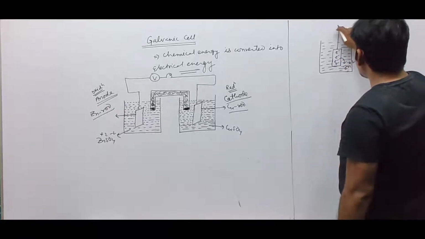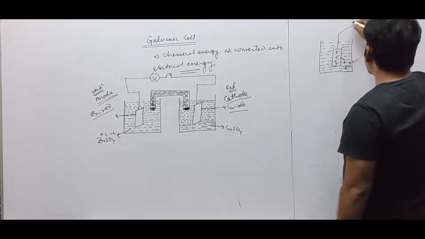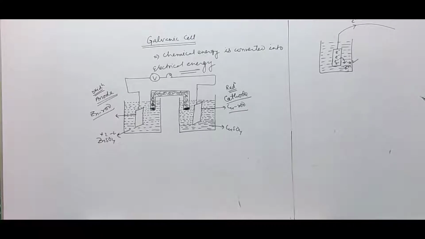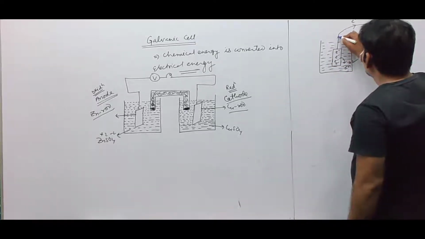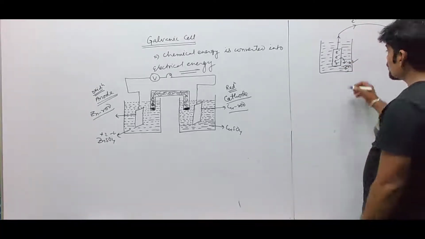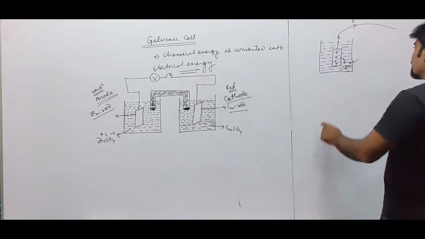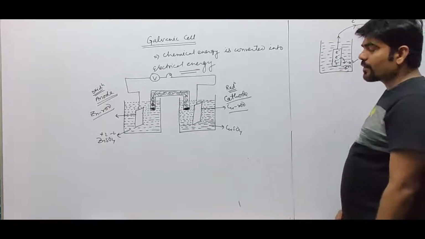This electron will be transported through the external circuit like this, which is connected to the other, oppositely charged electrode. So the electron migrates through the external wire. This rod is full of electrons because its metal ions are being given to the solution itself.